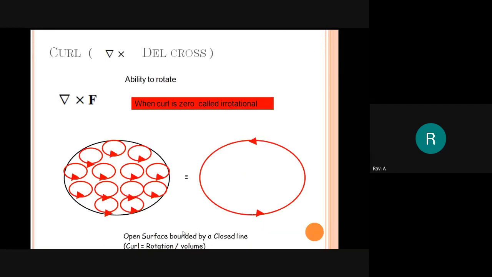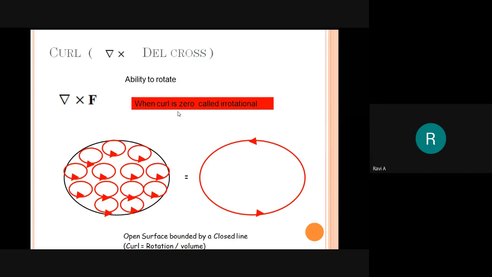And the next one is del cross, denoted by ability to rotate. A simple phrase you can remember: ability to rotate. When del cross f value is 0, it cannot rotate.